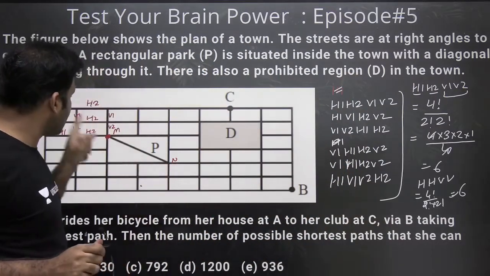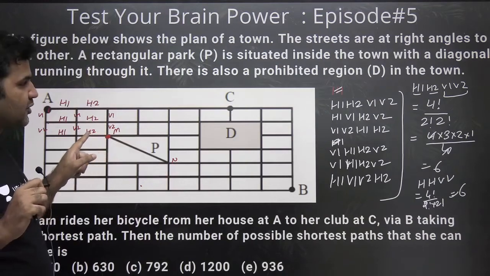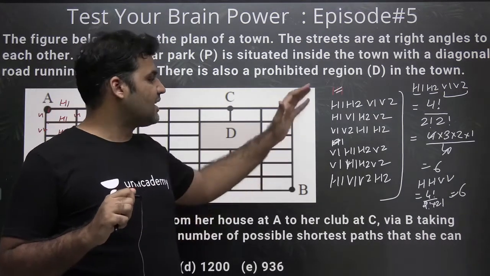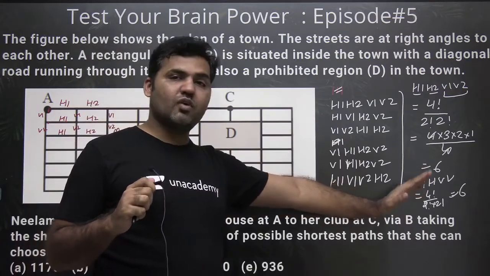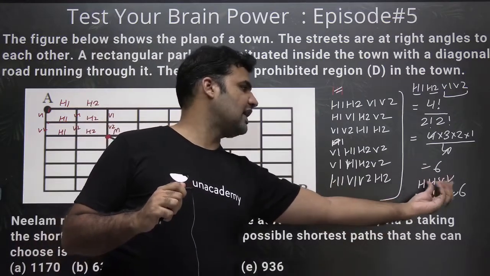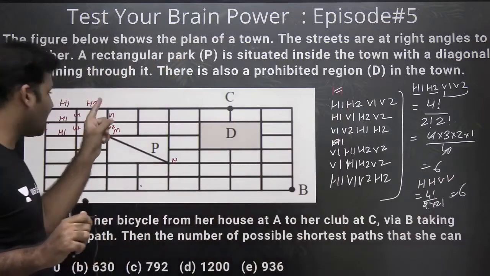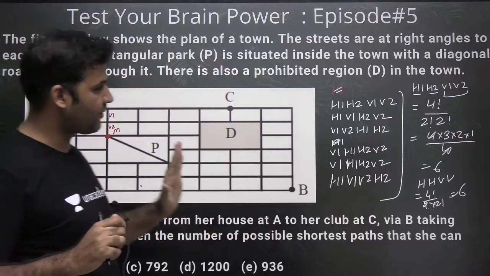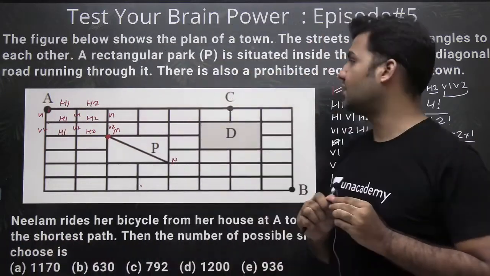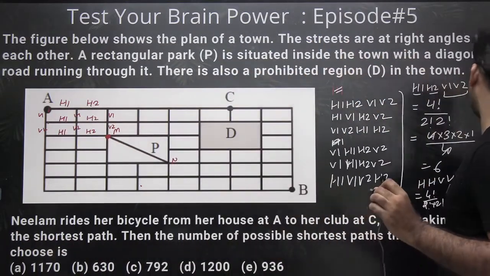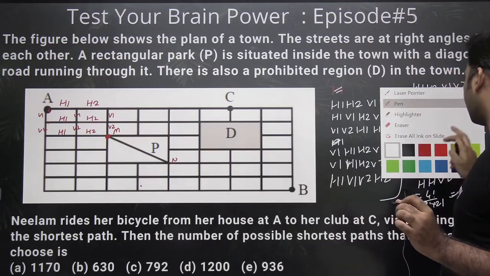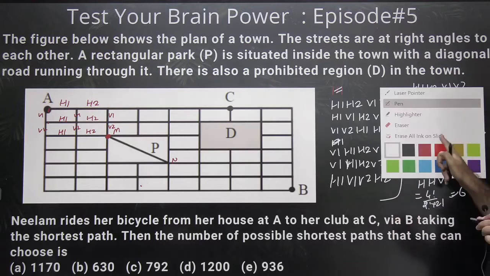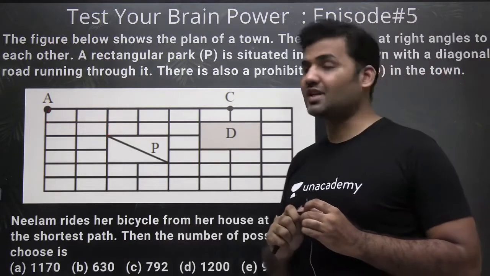So that means if I need to count the number of shortest possible paths from A to B, in which the same distance is travelled in all of them, I can simply see how many words can be made using the letters of these words. I don't need to count it manually, since that would take a lot of time. This is just for your explanation. Now I can use this concept to answer the whole question. Just take a screenshot if you want to. This is the whole concept of the set, and this whole set is based on this concept.